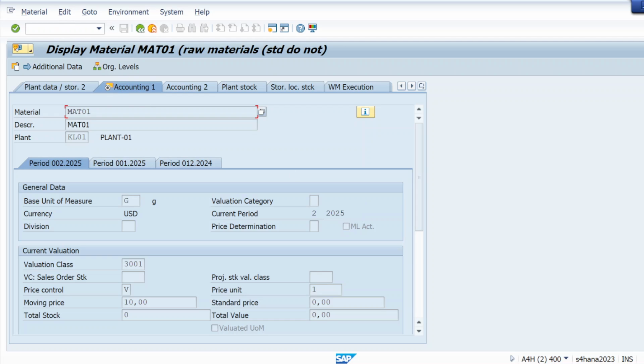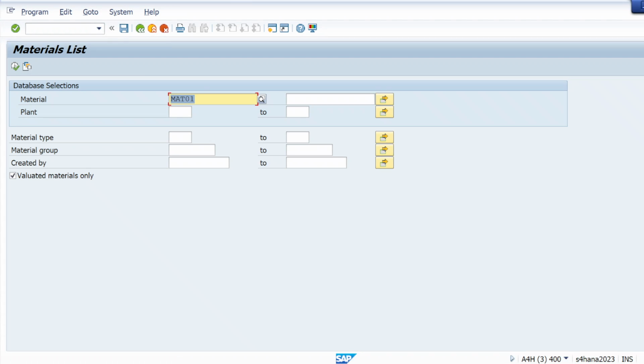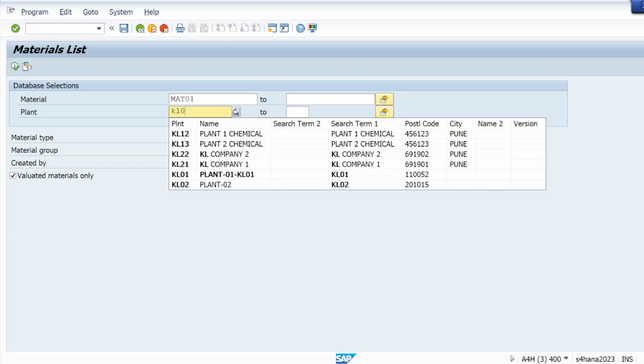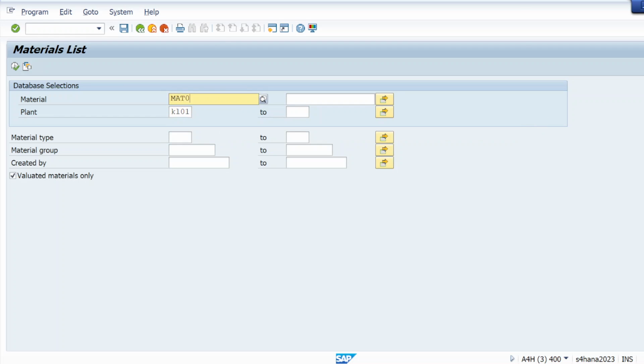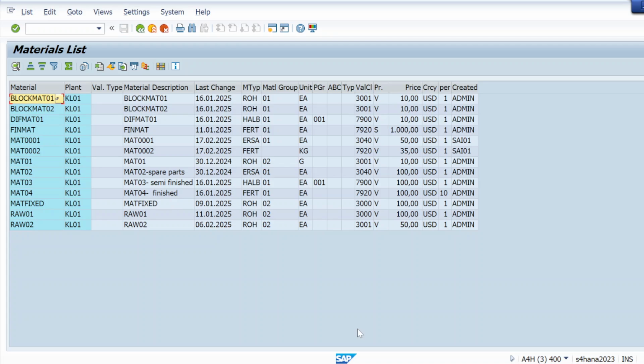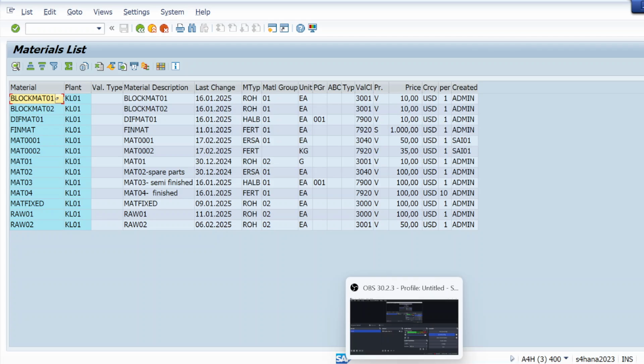But if I check my other materials, let me open the list of my materials in MM60. Probably you will not face the error I showed you. Right, these are the list of my materials. So if you see here, I just saw MAT01. Let me check MAT03 also. Okay, let me check MAT03 simply.